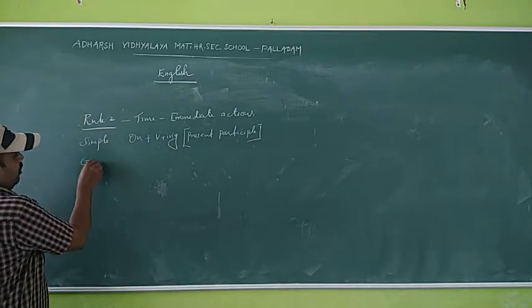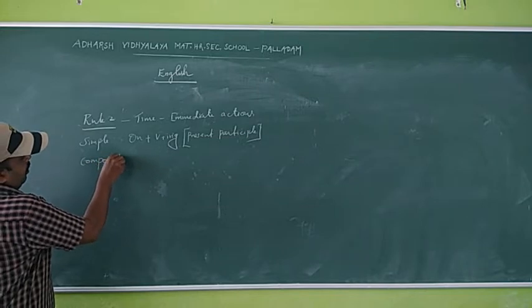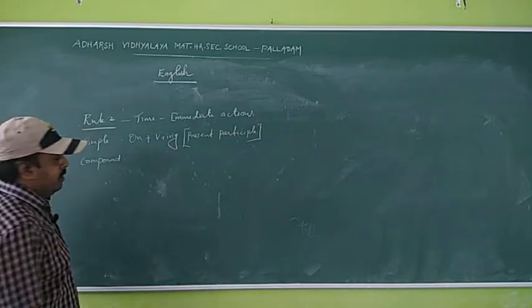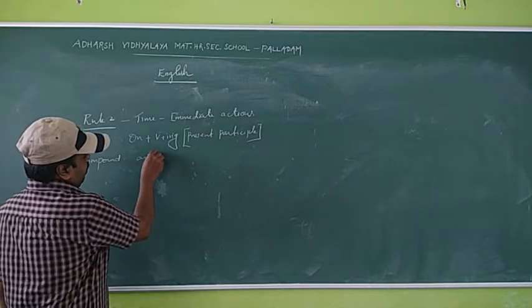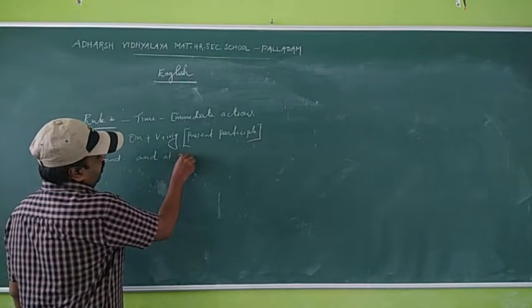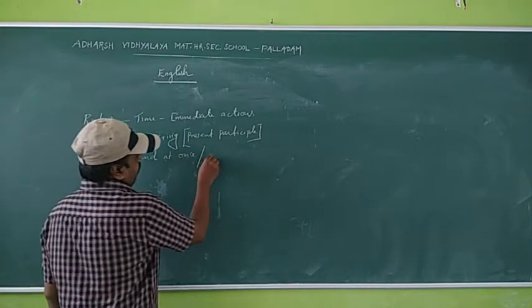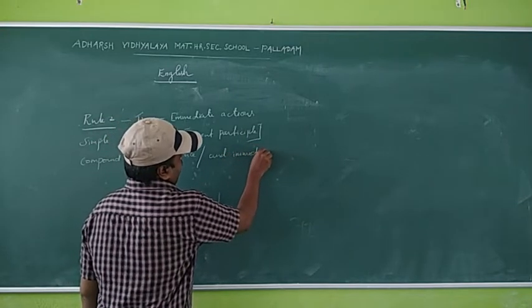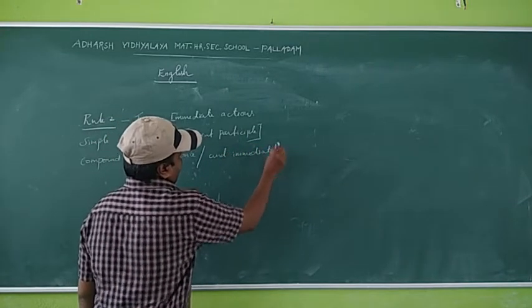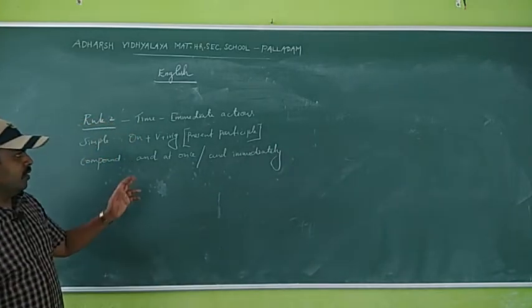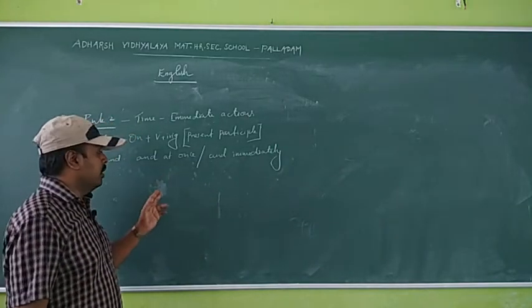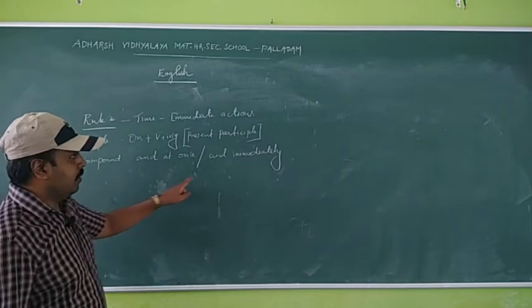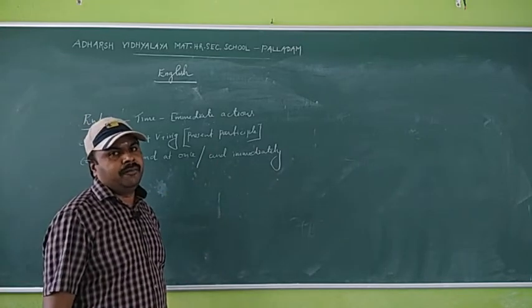Next, compound sentence: and at once, and immediately. We can use coordinating conjunction and at once or and immediately.